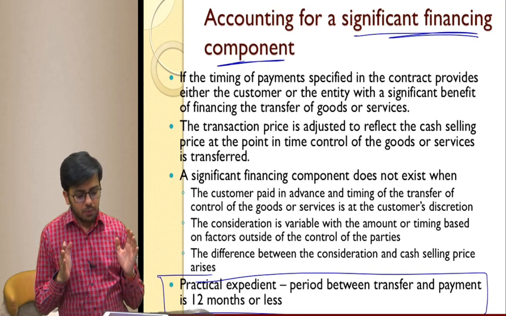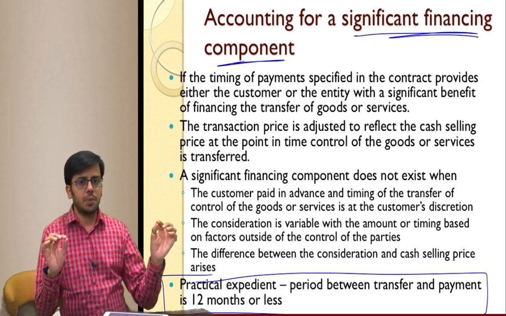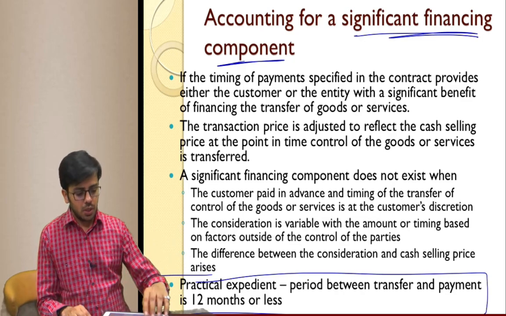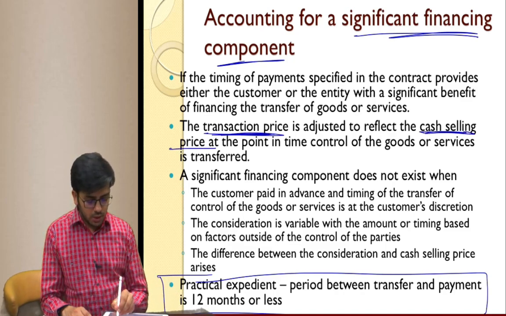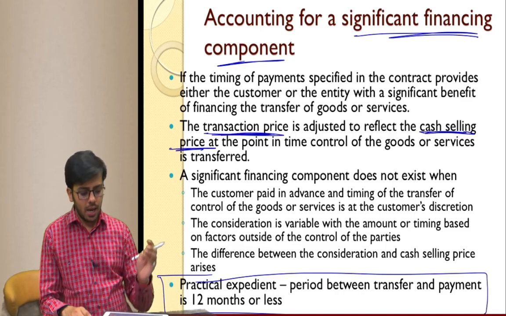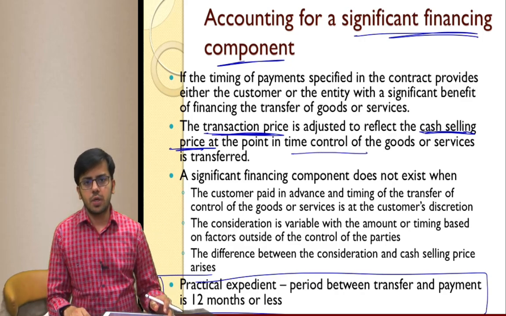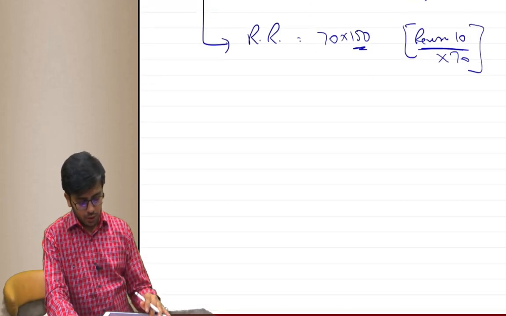Okay. So if the time gap is more than 12 months between goods received and payment, or first payment then goods received, then what we do is we consider the difference between the transaction price given and the product's cash selling price at the point of transfer of control. At the point of transfer of control, we consider the difference between the two to be the interest component.